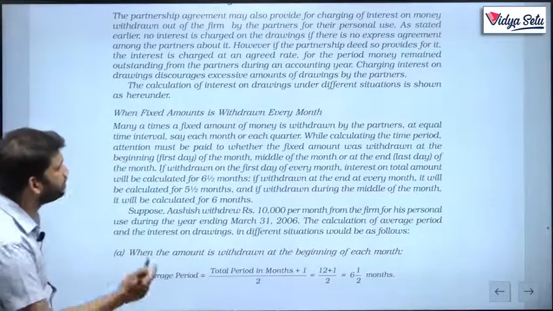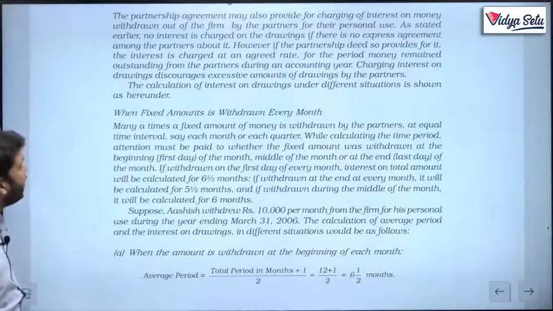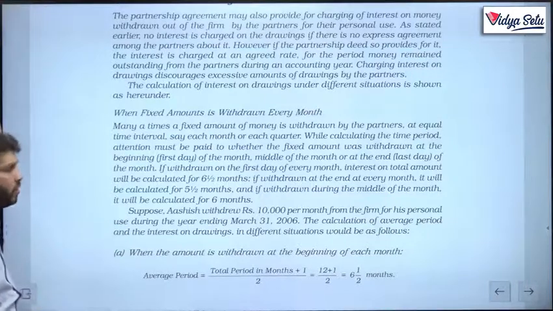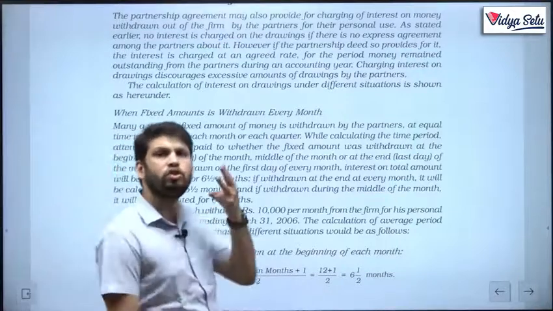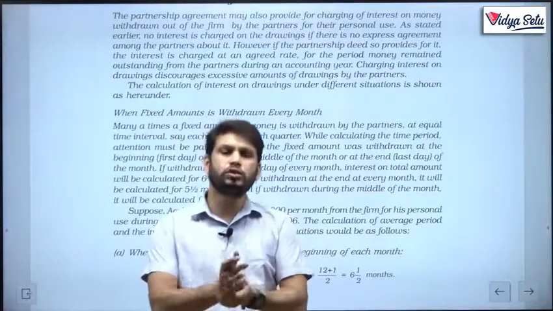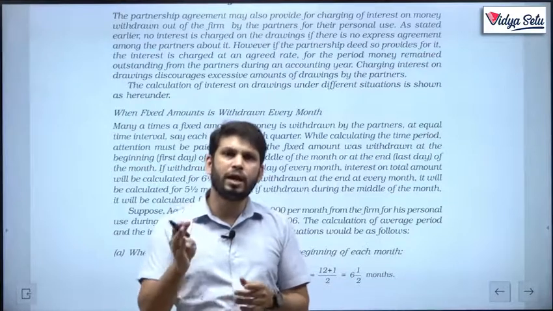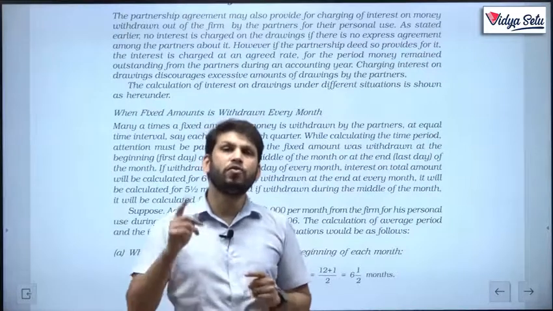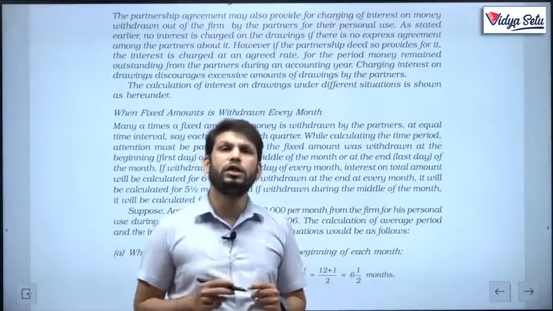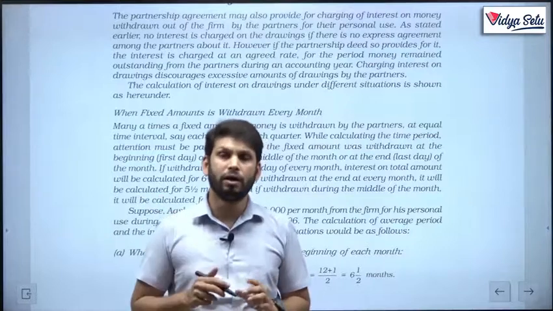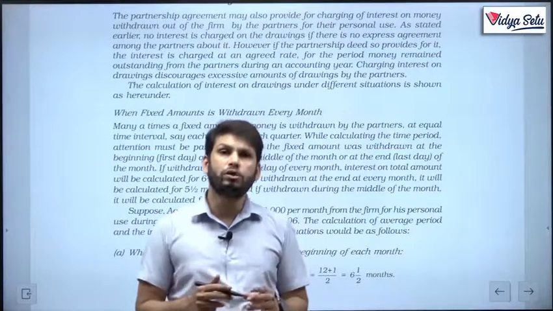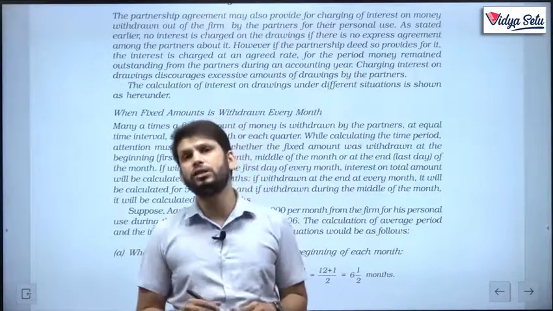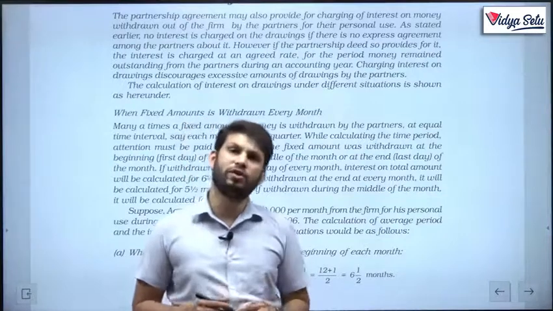So many a time a fixed amount of money is withdrawn by the partners at equal time intervals, say each month or each quarter. What is a quarter? A quarter is 3 months. Like the first quarter in our financial year is April, May and June, from 1st April to 30th June. The second quarter is from 1st of July to 30th of September. Then the third quarter is from 1st of October to 31st of December, and the last quarter is from 1st of January to 31st of March.